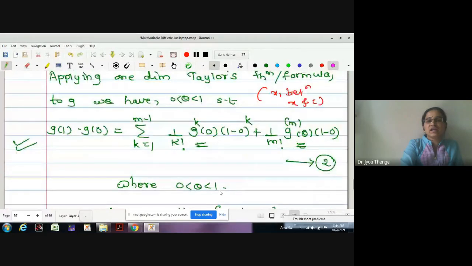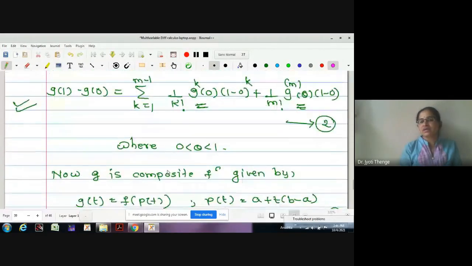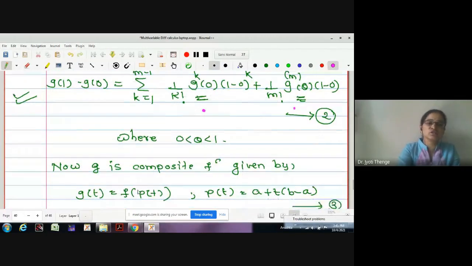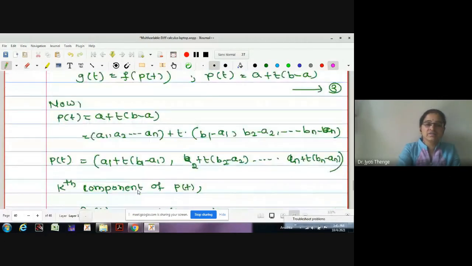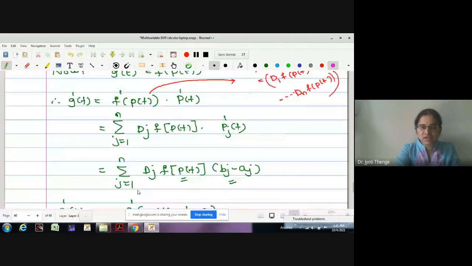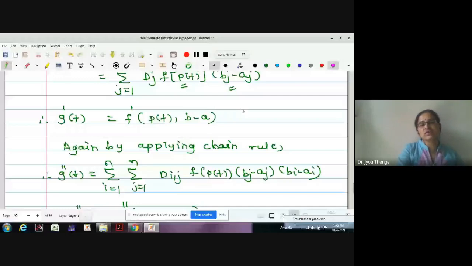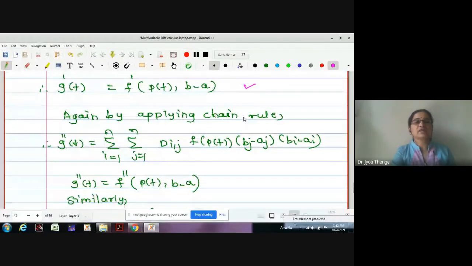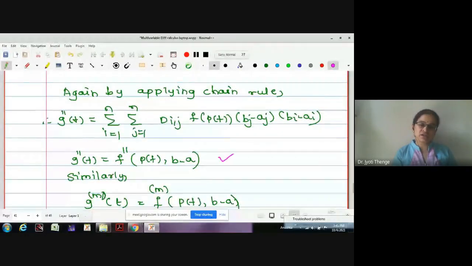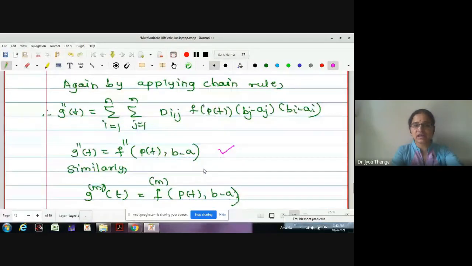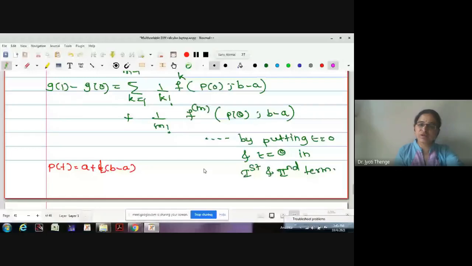The only job is to find the kth derivative and mth derivative, that is derivatives up to mth order, for the function g. But as we can write g as a composite function, we can find the derivative by chain rule. First derivative we have obtained in this form. That is, the first derivative of g is the first directional derivative of f at the point pt in the direction b minus a. The second derivative of g is the second directional derivative of f at point pt in the direction b minus a, and so on. Just we have put the values, and in the next step we found the value of p0 and p theta. P0 is a, p theta is this point.